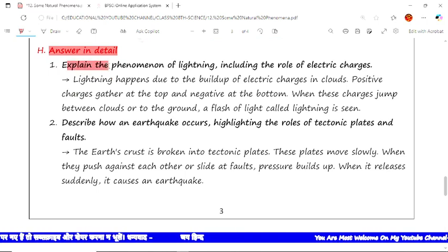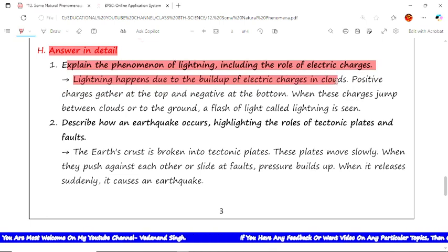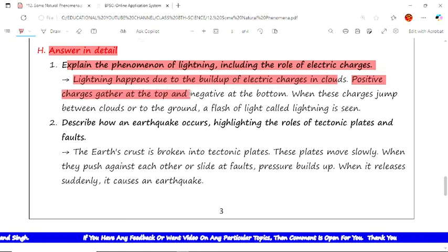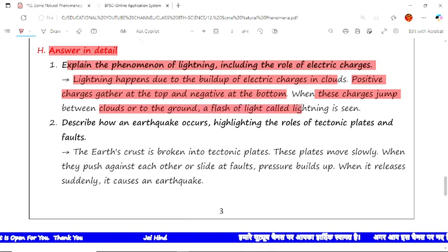Now the first question is: explain the phenomenon of lightning, including the role of electric charges. The answer is: lightning happens due to the buildup of electric charges in clouds, and positive charges gather at the top and negative charges at the bottom. When these charges jump between clouds or to the ground, a flash of light is seen, which is called lightning.